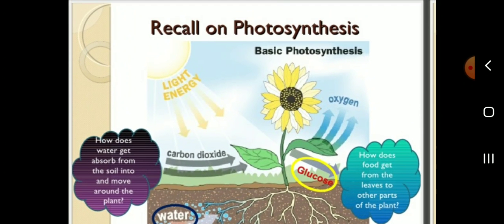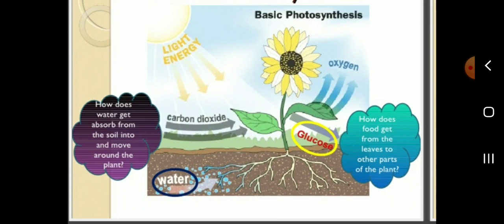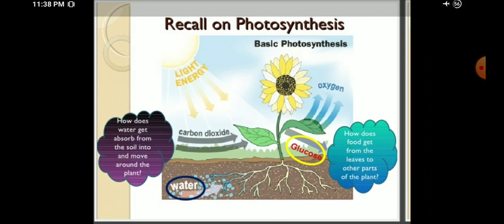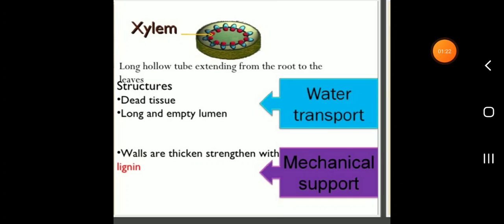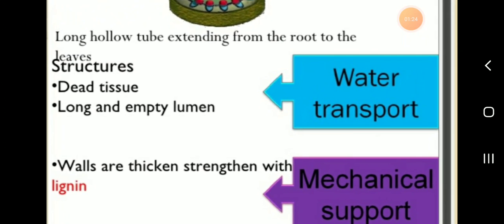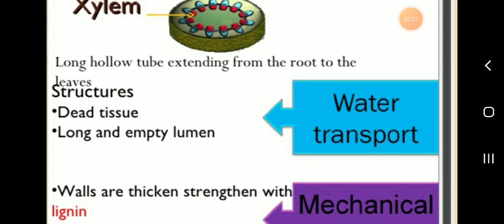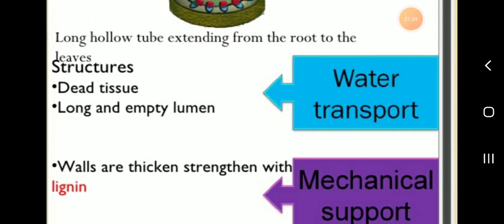Just recall photosynthesis. Basic photosynthesis takes in light energy and carbon dioxide, and releases oxygen, glucose, then water. Xylem: a long hollow tube extending from the root to the leaves. Dead tissues, long and empty lumen, for water transport. The walls are thickened and strengthened with a lining, giving mechanical support.